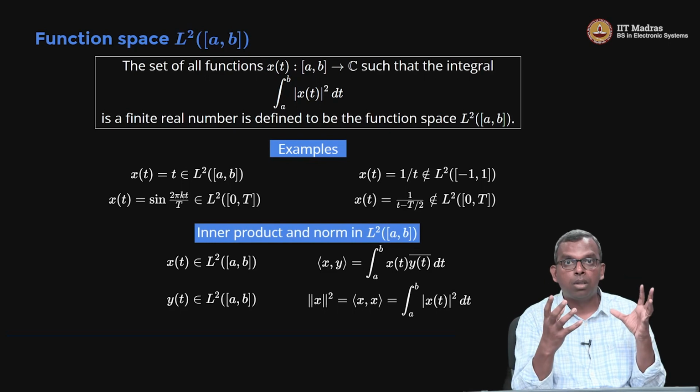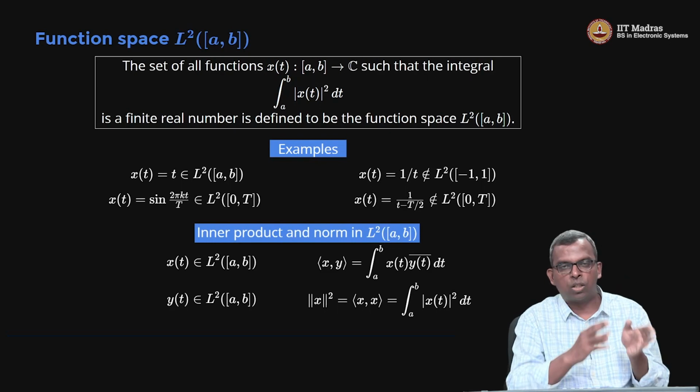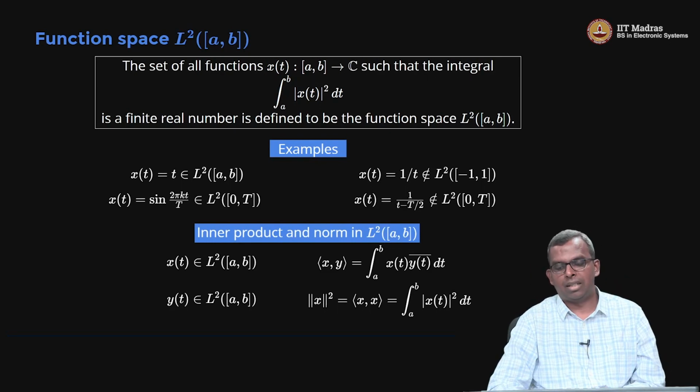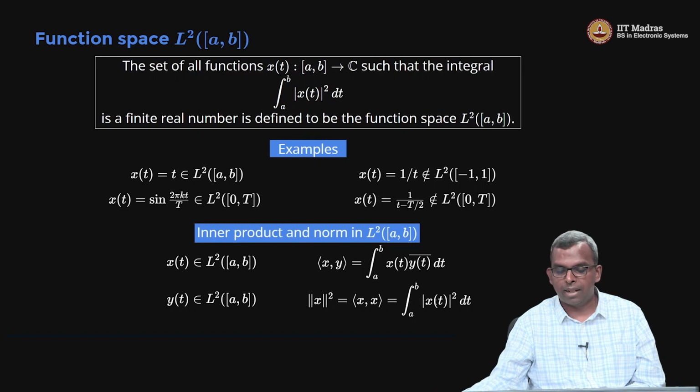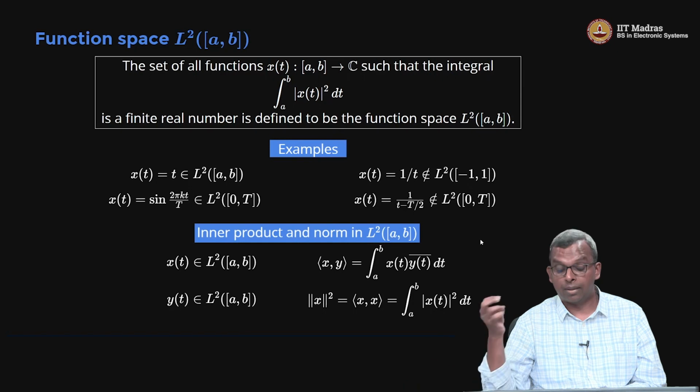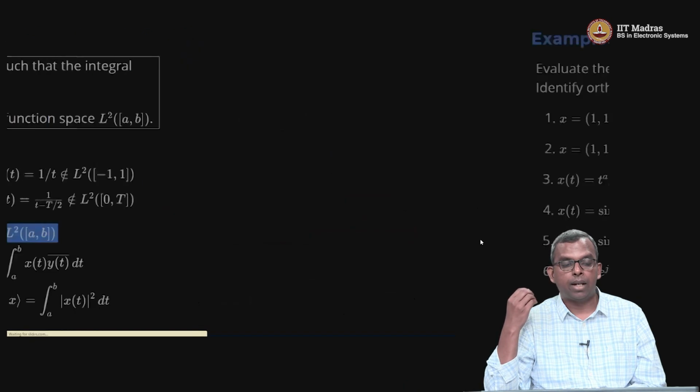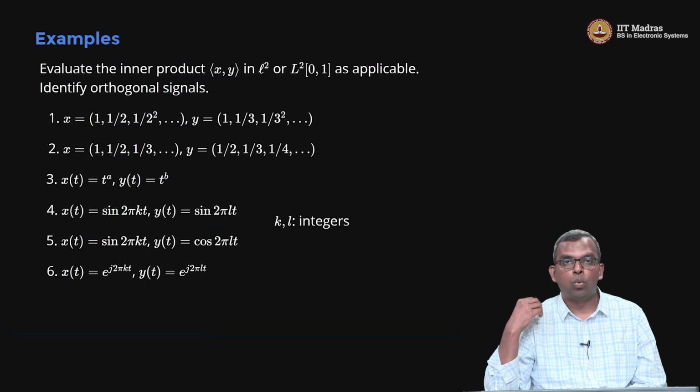How do you do norm? Norm is mod square of the signal itself. Both these things will be finite, they will work out in L2 and you will get good answers. Okay, so this is the way to define inner product and norm for two vectors.